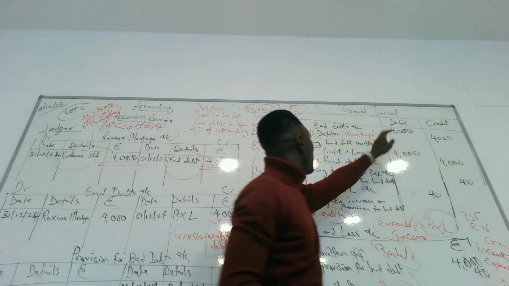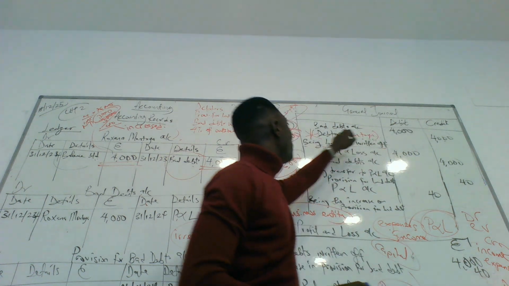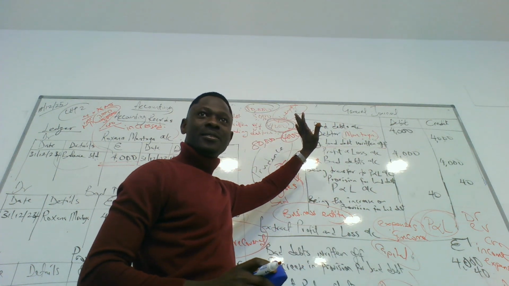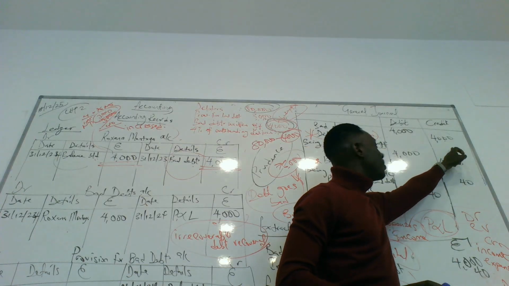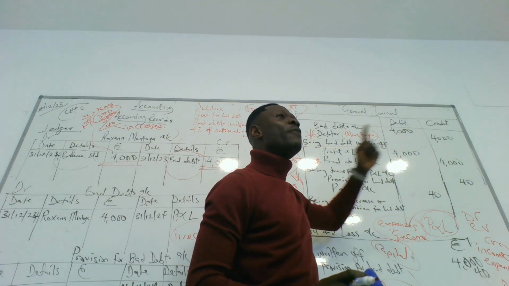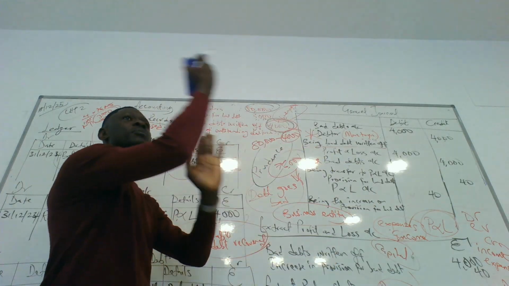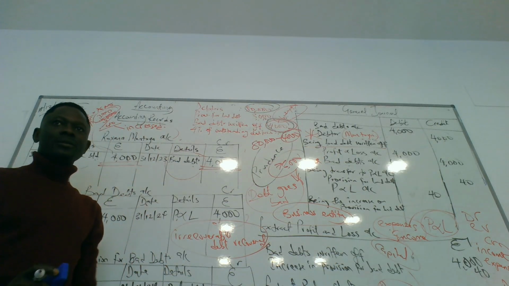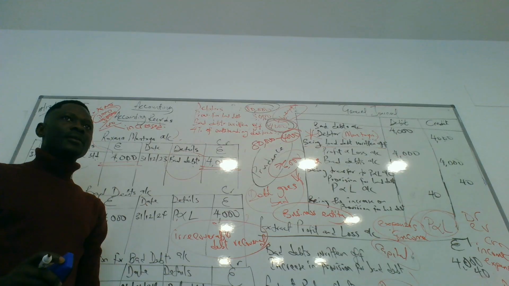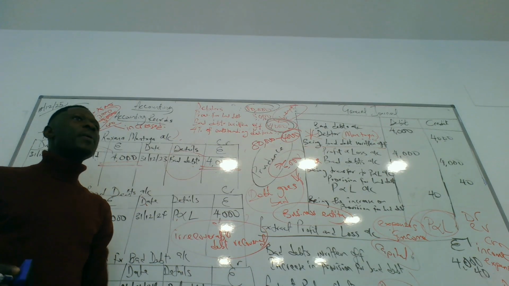Here we're going to have bad debt recovered on the credit side, and Montoya on the debit side. We're going to have profit and loss on the credit side. So everything we've done here becomes opposite if Montoya finally pays. But because Montoya has been declared bankrupt, there's no likelihood that Montoya will pay back.